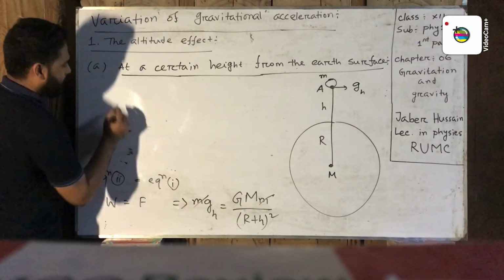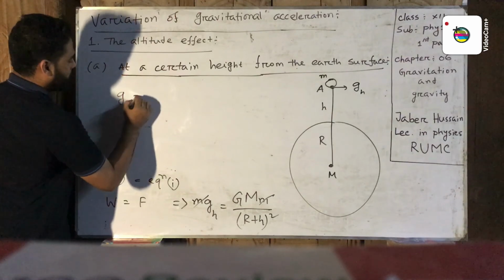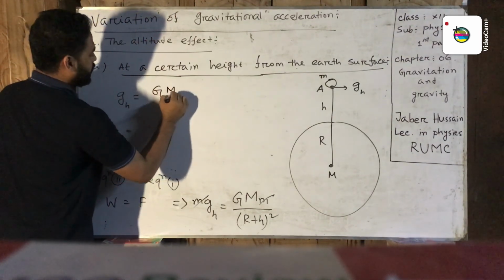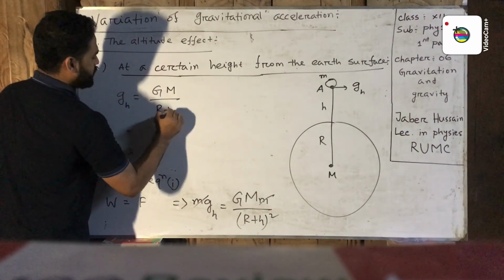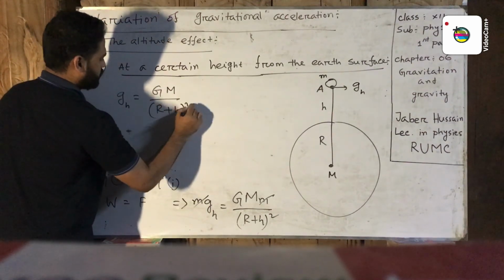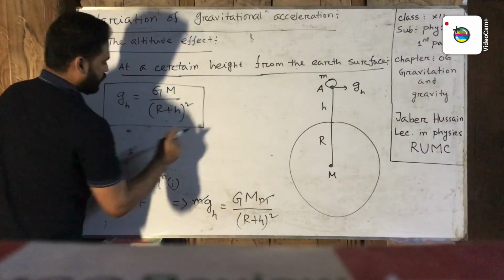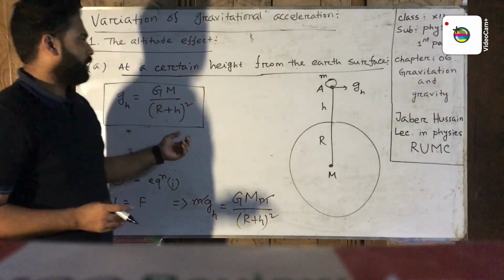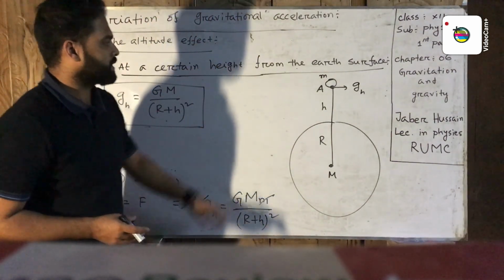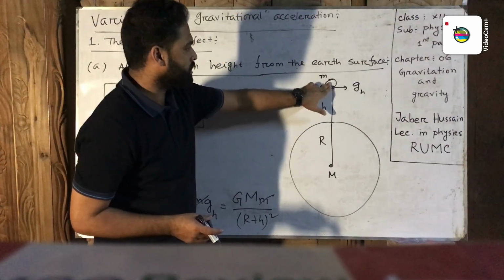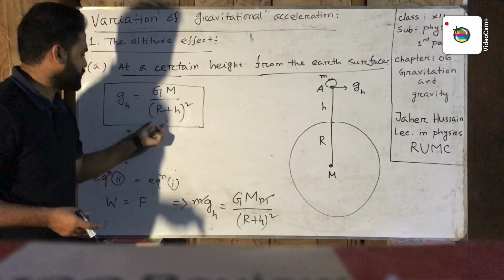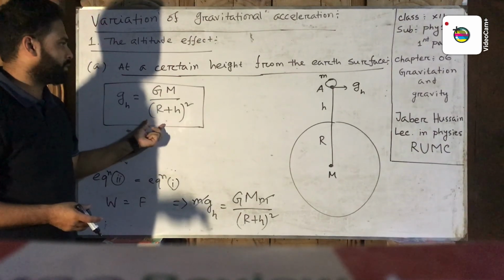Now gh equal G capital M divided by R plus h whole square. This is the formula. By using this formula, we can determine the gravitational acceleration at a certain height from the Earth's surface.